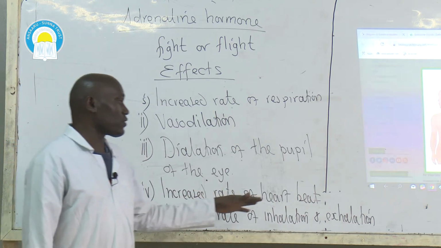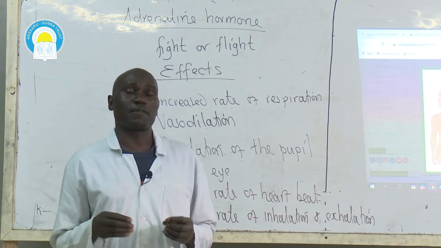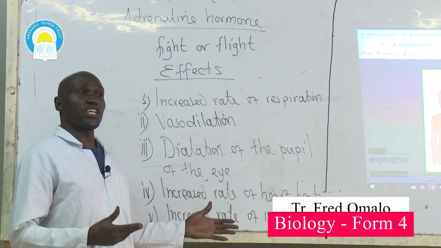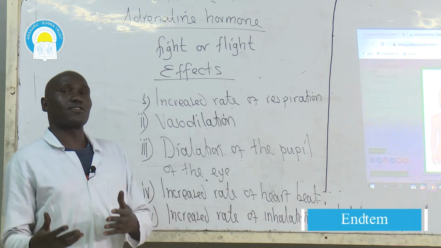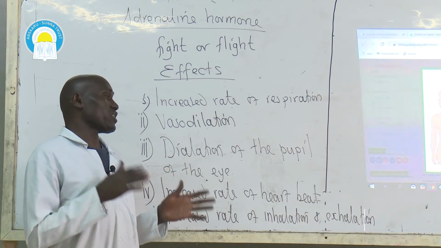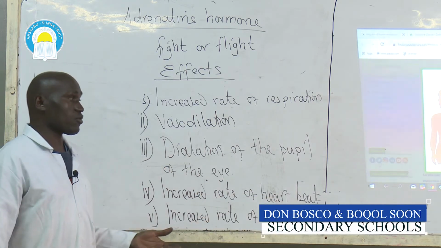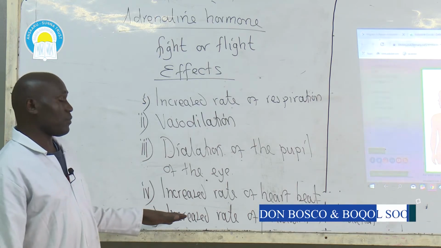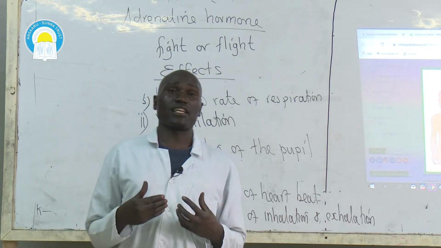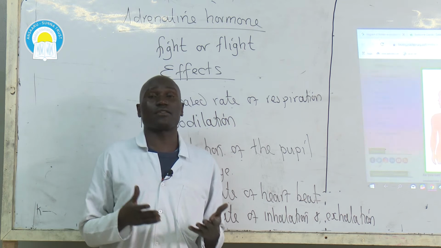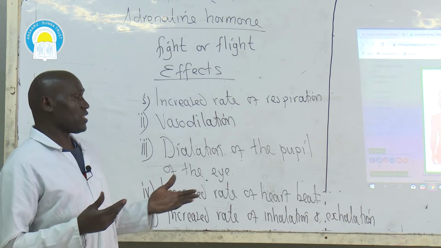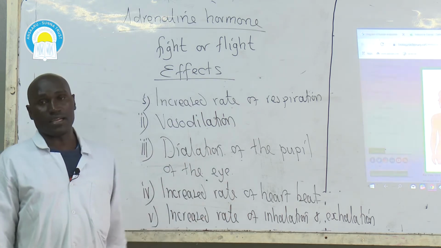There will be increased rate of heartbeat. The rate of heartbeat will be fast so that blood moves faster in order to transport nutrients or respiratory substrates to the muscles which respire faster, and waste products are transported to excretory organs so that they are eliminated immediately to avoid pollution within the body. There'll be increased rate of breathing, increased rate of inhalation and exhalation. Inhalation to provide oxygen necessary for aerobic respiration, exhalation to remove the waste product, which in this case is mainly CO2, out of the lungs.